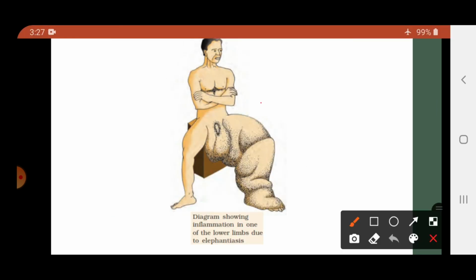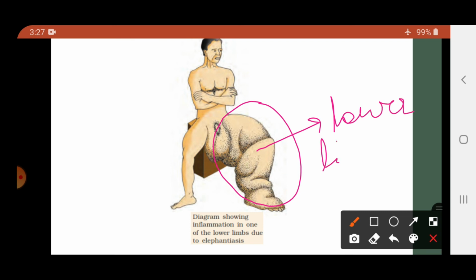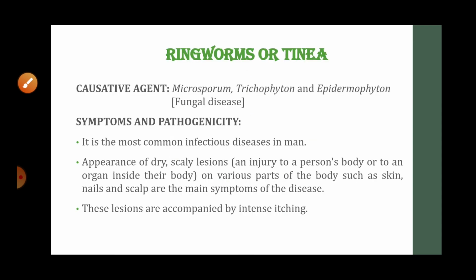Students, here you can see the diagram of a person who is suffering from filariasis. You can see that this is the lower limb of this individual and this lower limb is chronically inflamed, right? So it shows the inflammation of the lower limb, and here you can see the shape of the lower limb is like the leg of an elephant and therefore it is also called elephantiasis.